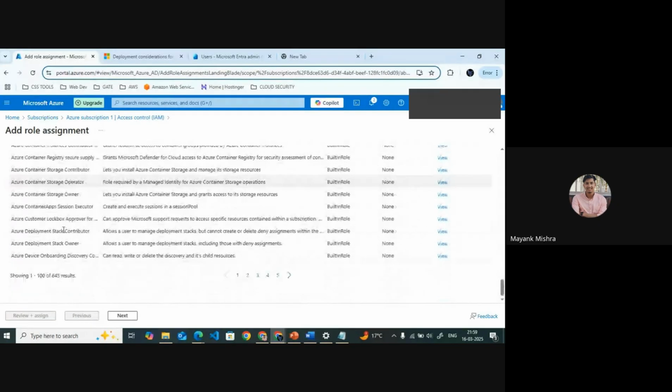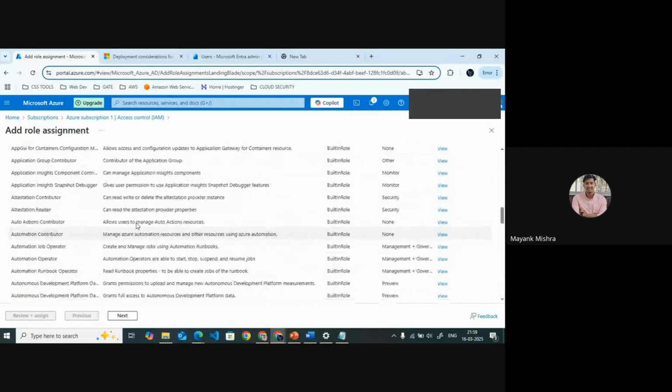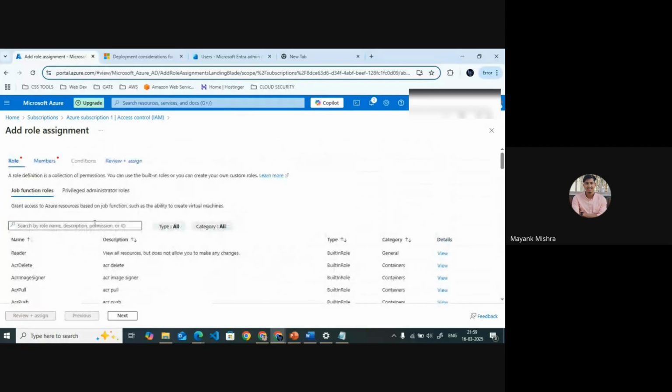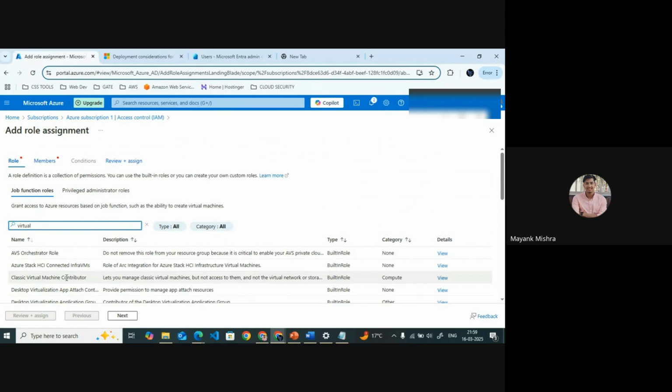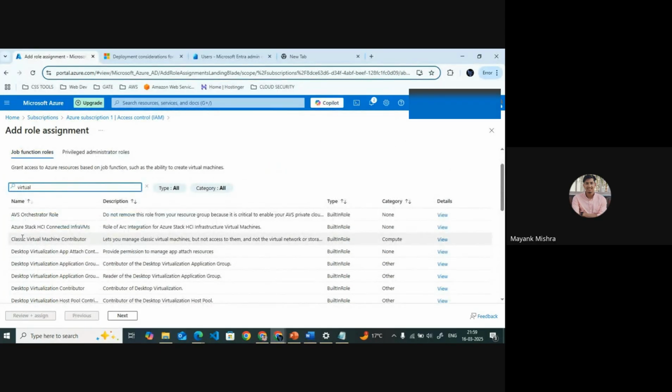If I only want to give access to virtual machines, we can select the classic virtual machine contributor. Functions mean the small parts of access. If we want to give access to any small chunk of services, we will select this job functions role.